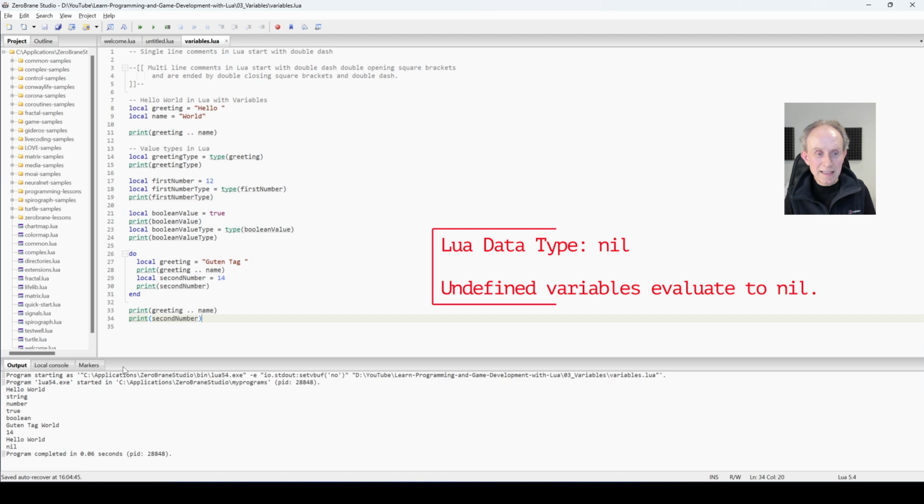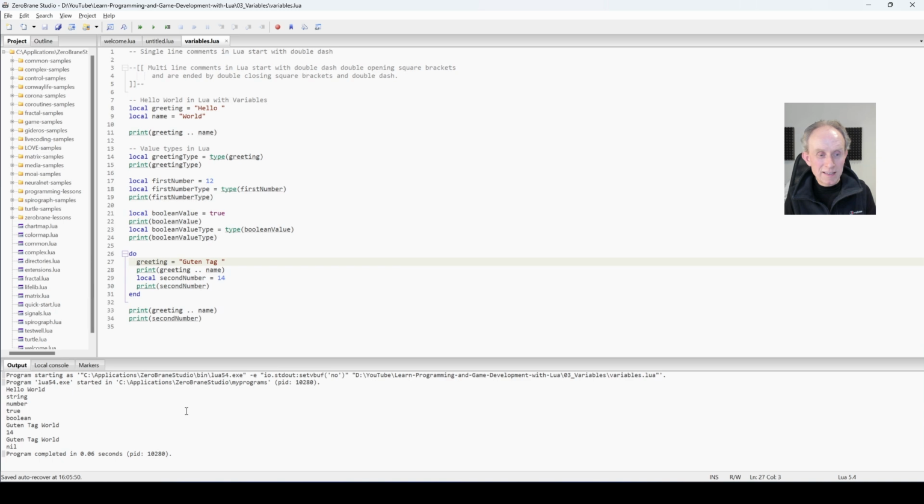Just to show you how easy it is to end up with unexpected behavior, what happens if we get rid of local here? Well, you can see that now greeting is still producing Guten Tag, so this shows you the importance of being quite careful about the use of this local keyword. Let's put it back as it was and run it again, and you can see we go back to the shadowing behavior.